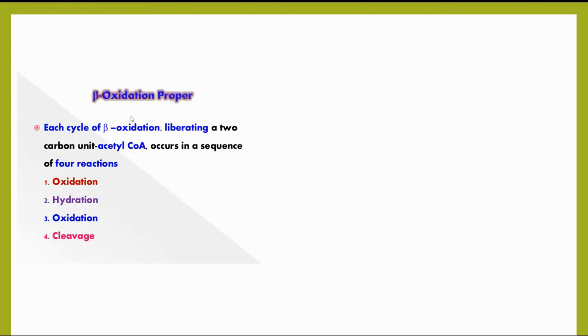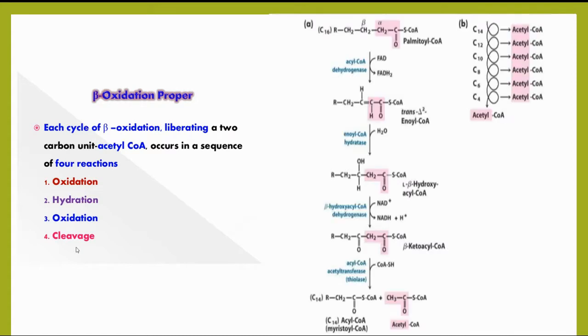Coming to the third step, the beta oxidation proper. Each cycle of beta oxidation liberates a 2-carbon unit known as acetyl CoA, and occurs in a sequence of 4 reactions. First is the oxidation, second is the hydration, third is the oxidation, and fourth is the cleavage. Coming to the first reaction, the oxidation.